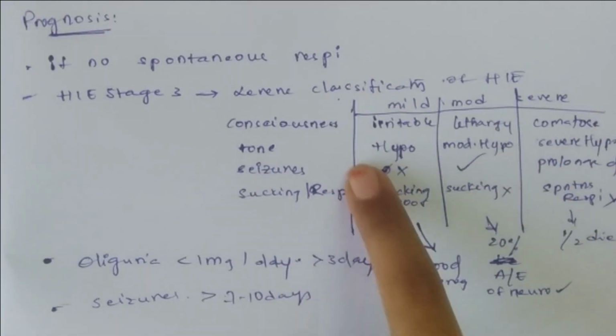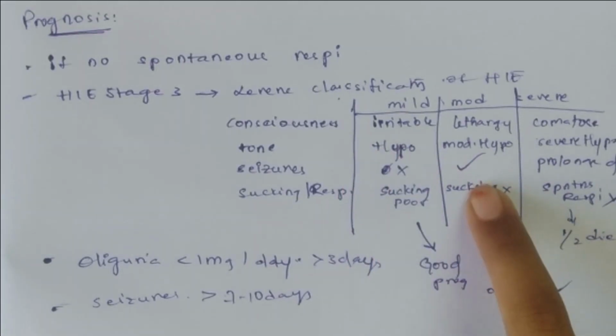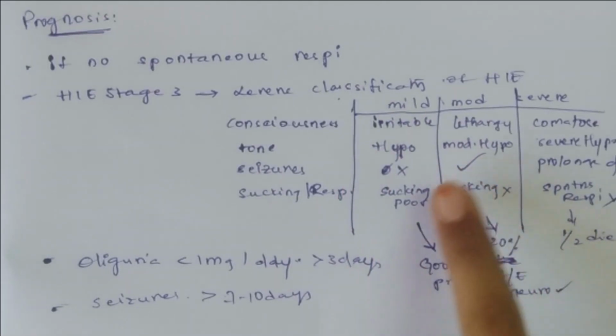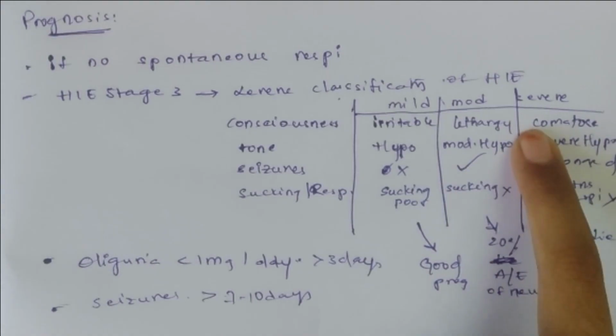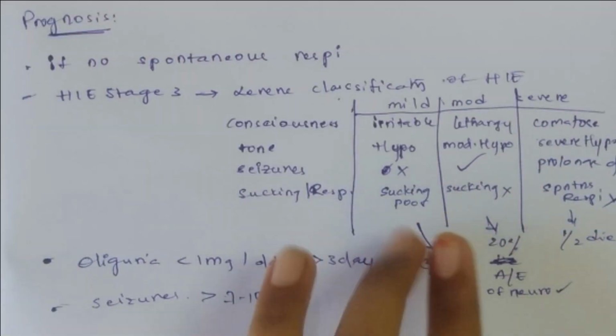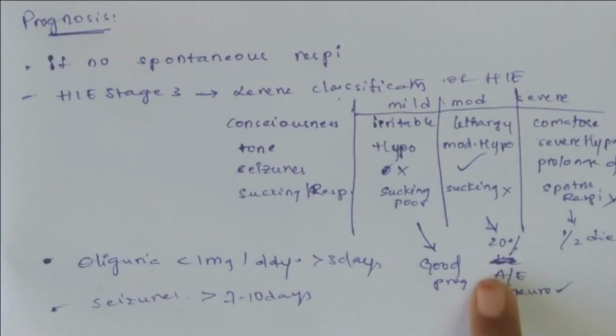Seizures are also present, and there will be no sucking. In this, the prognosis is that in 20% of patients with moderate HIE, adverse effects on neurological development will be present.